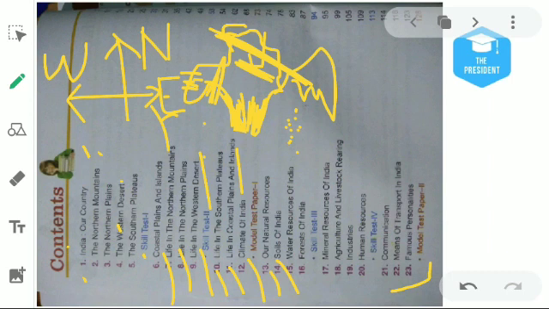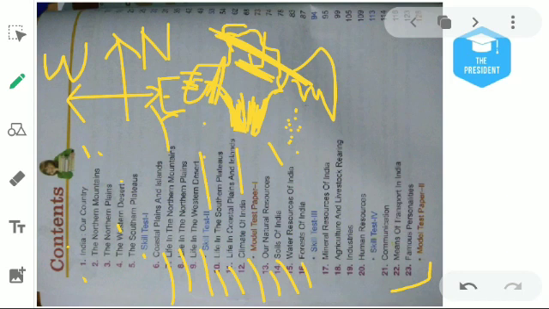Then chapter number 15 will be about the water resources of India. Water resources in India means from which sources we are getting water. Like we have sources from the rivers, from the oceans, from the ponds. This is all about this.